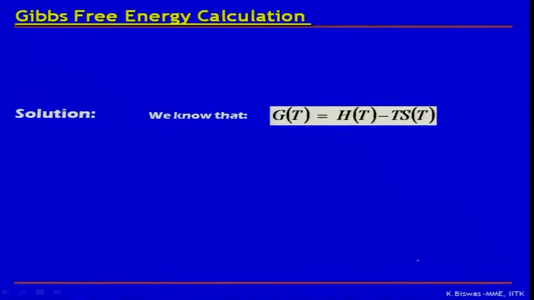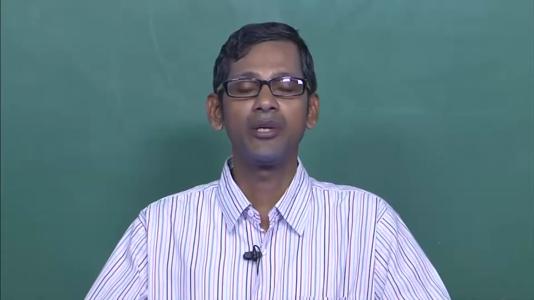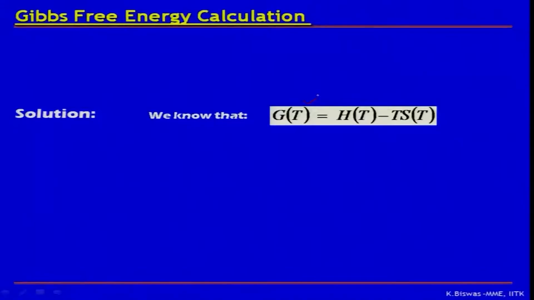The Gibbs free energy is always marked with a capital G. It is a function of both temperature and pressure. In metallurgical systems we always assume pressure to be at 1 atmosphere, so that is why I have written G as a function of temperature, which is equal to H(T) minus T multiplied by S(T). So what are these parameters? H is known as the enthalpy of the system.